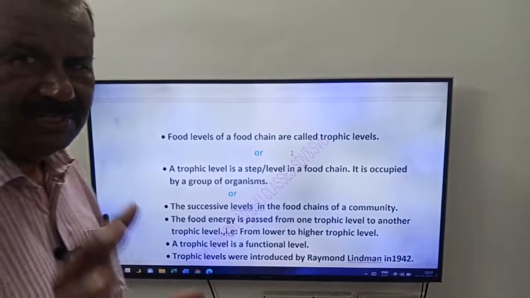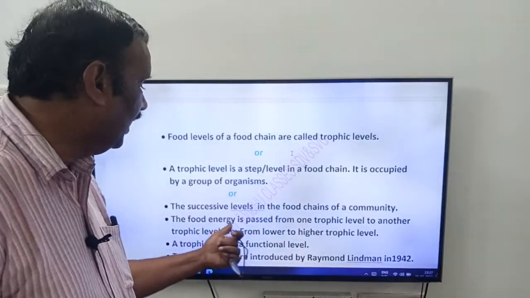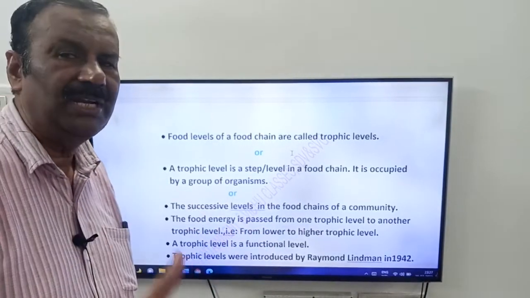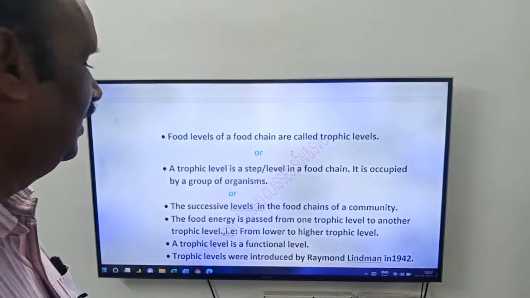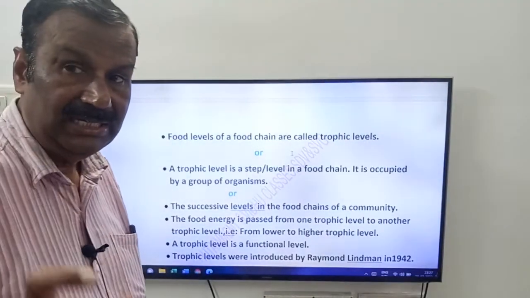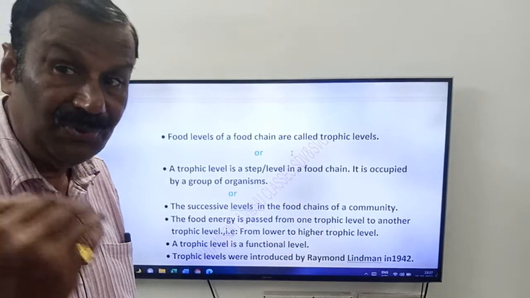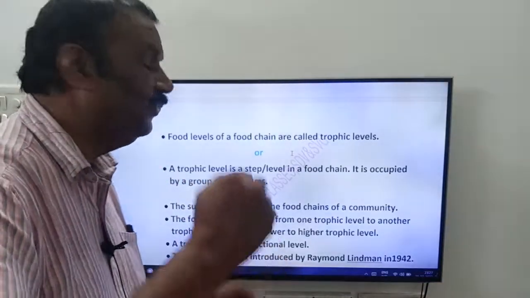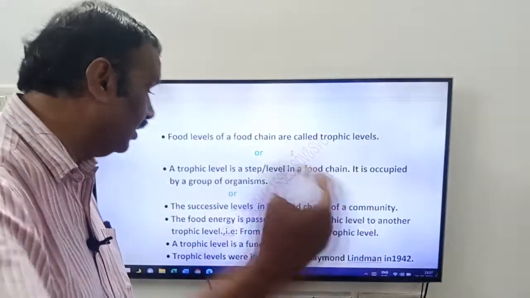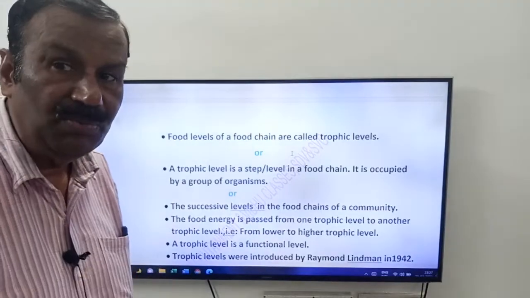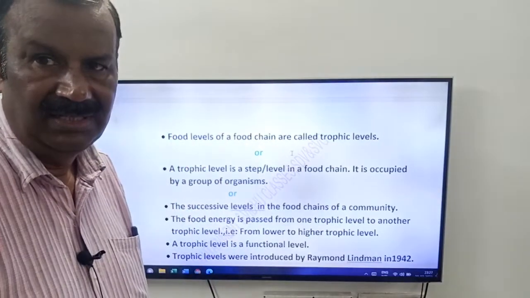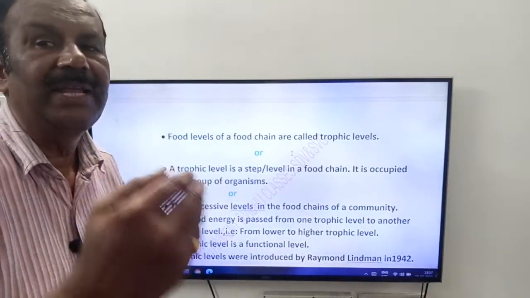See here what happened in the food chain, friends. The food energy is passed from one trophic level to another trophic level, that is, from lower trophic level to higher trophic level.